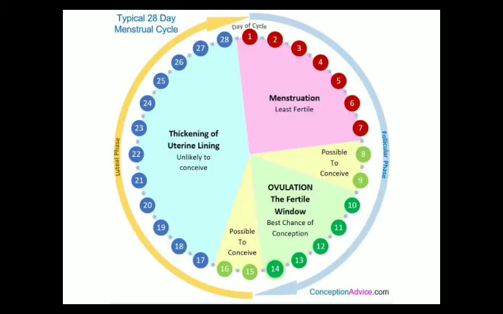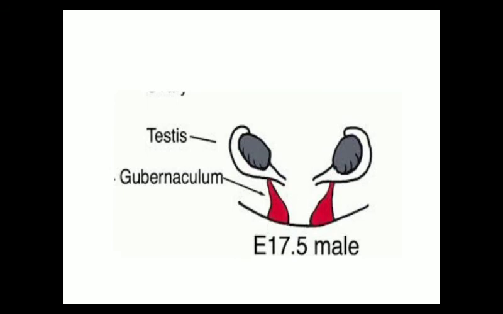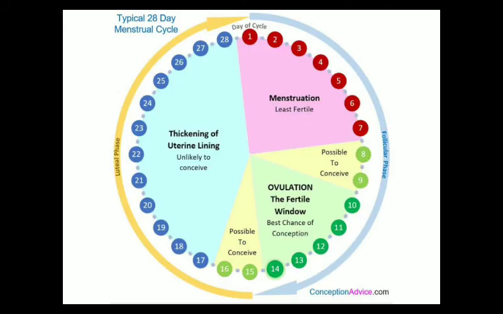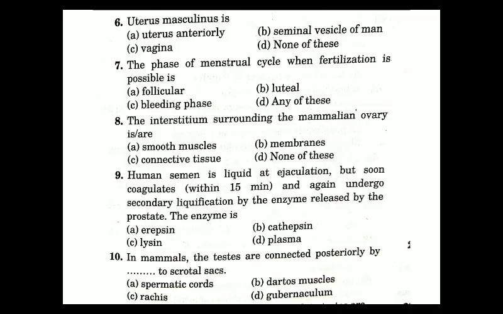So the correct answer will be the gubernaculum. In this diagram you can see the testis, and posteriorly it remains attached with a structure known as the gubernaculum. So the correct answer is option D.